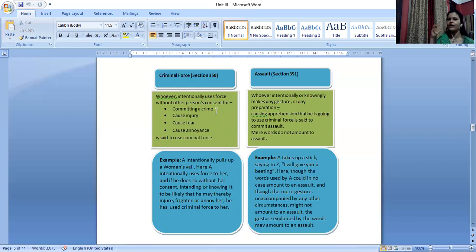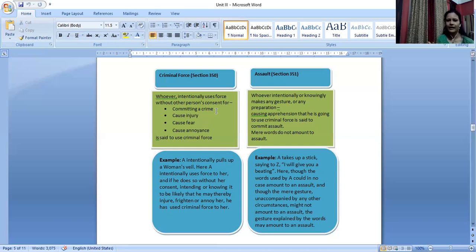I have applied some amount of criminal force. As a result of that, maybe I have committed some act, I caused some injury, or I caused fear or annoyance. All of those different things would be considered as criminal force, if it is done by me intentionally and you have not consented to it.